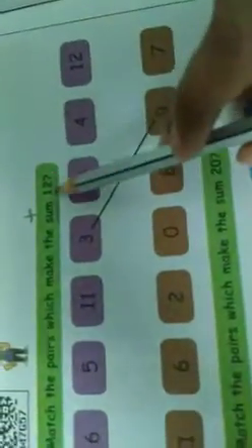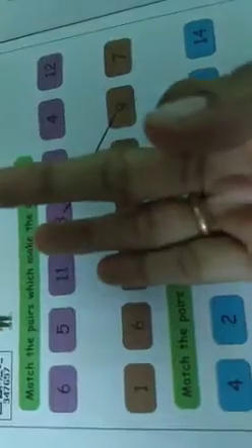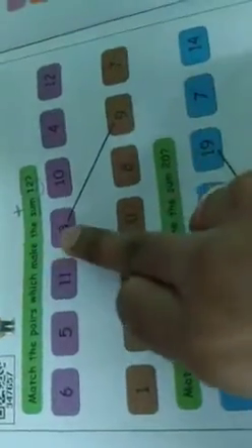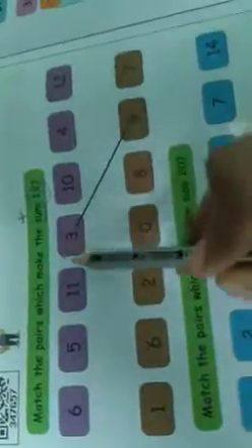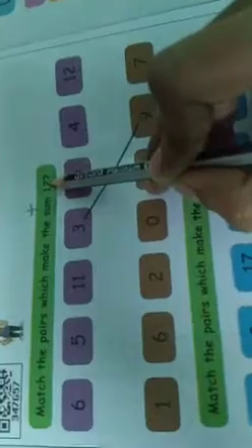We want to say the numbers up to 12. 9, after that 10, 11, 12. Now how many fingers are there? 1, 2, 3. Now where is the 3? Here. So we want to connect 9 and 3. 9 and 3 make 12.